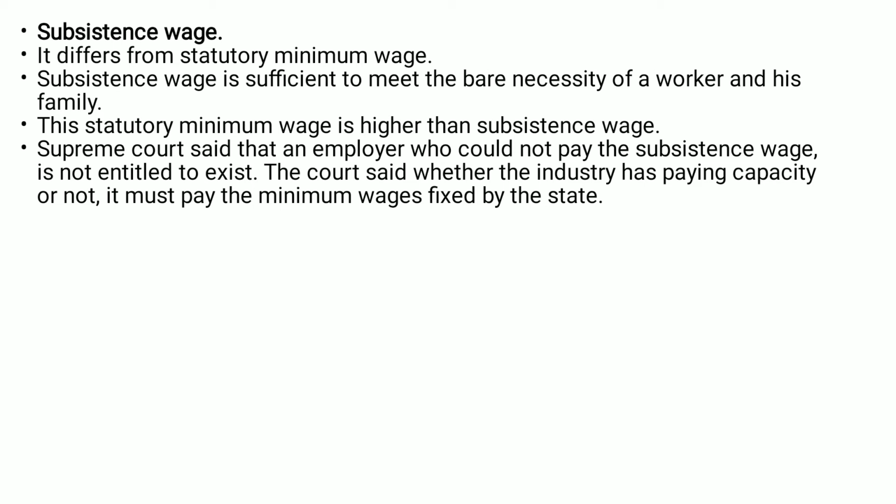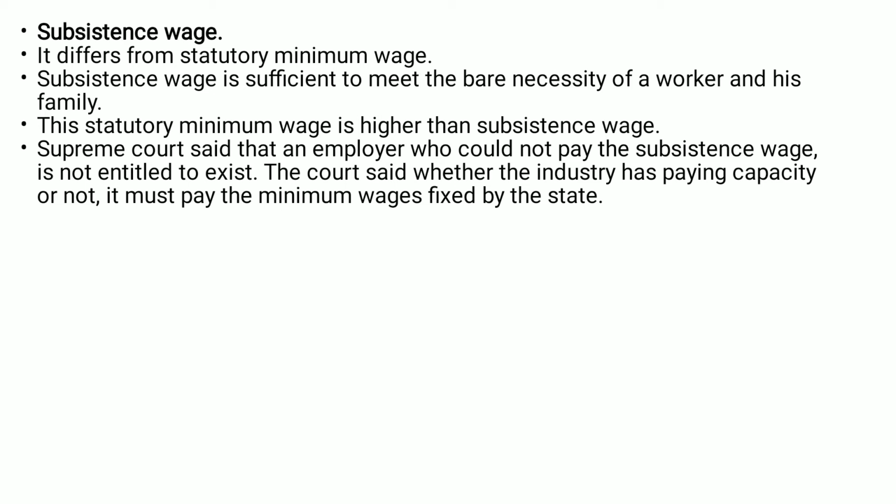Another term is subsistence wage. It differs from the statutory minimum wage. It is lesser than the minimum wage. Subsistence wage is sufficient to meet only the bare necessity of the worker and his family, his food and clothing only.